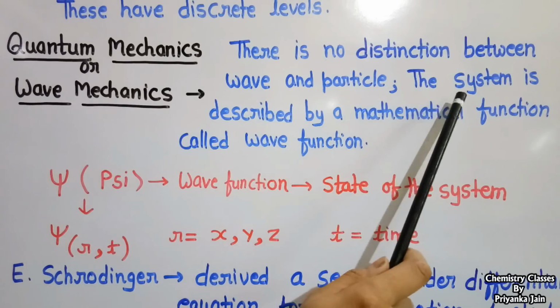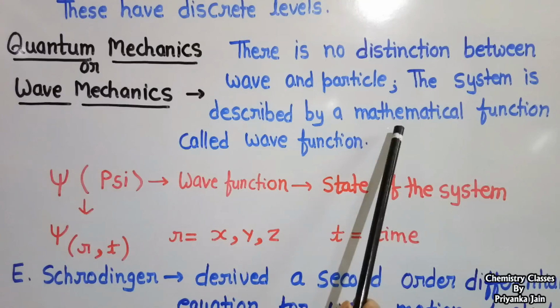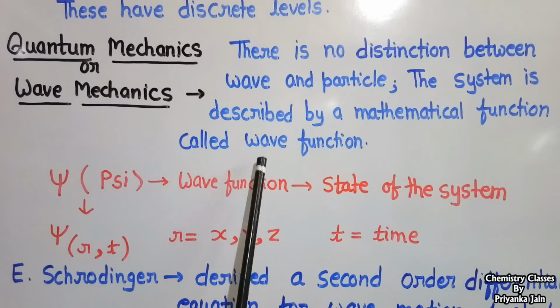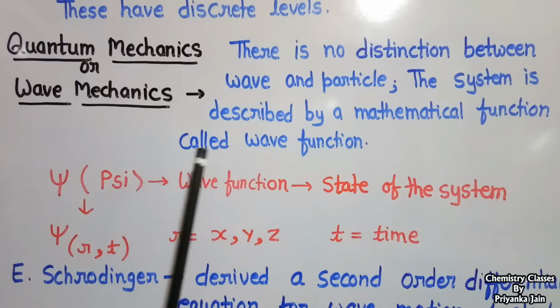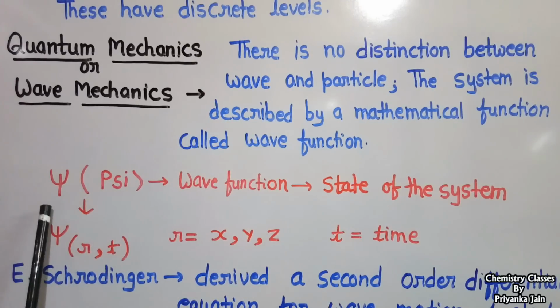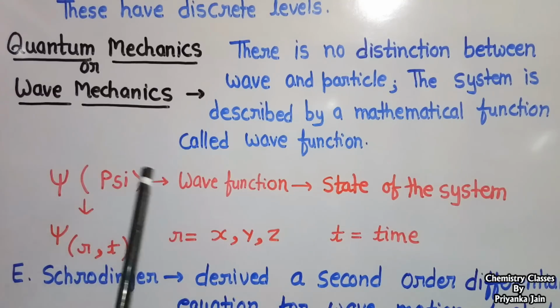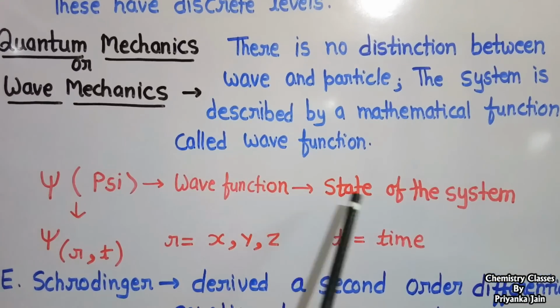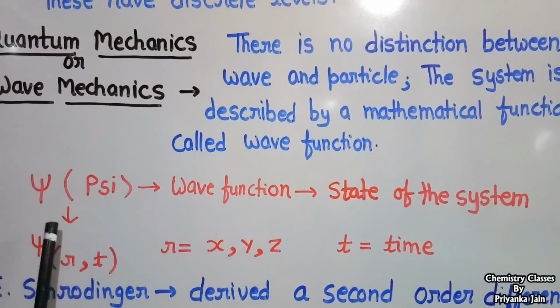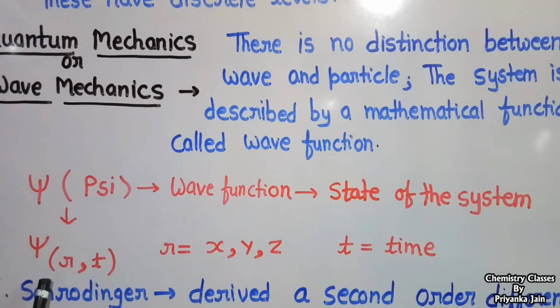And here the state of the system is described by a mathematical function that we call the wave function. This wave function is denoted by the symbol psi. It describes the state of the system. The wave function is a function of the coordinates and the time. The coordinates are x, y, z in the 3 directions, and this denotes the time. So psi is a function of r and t.